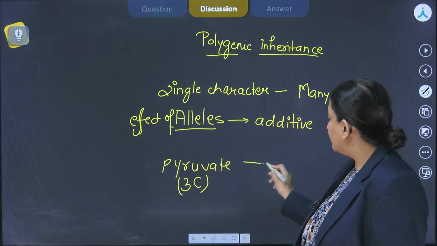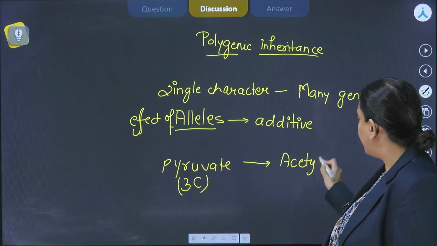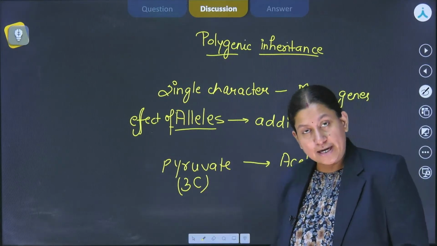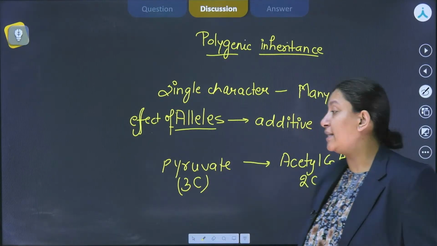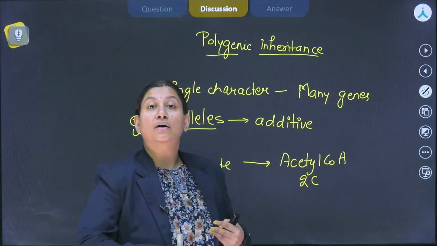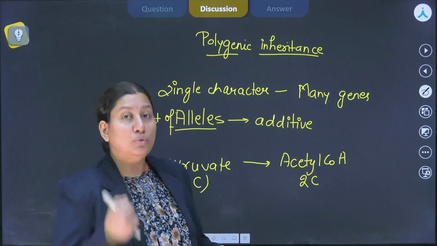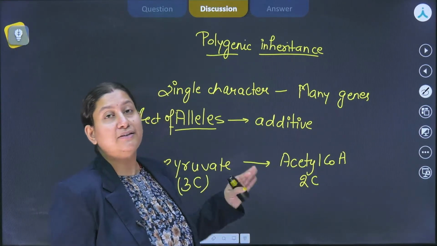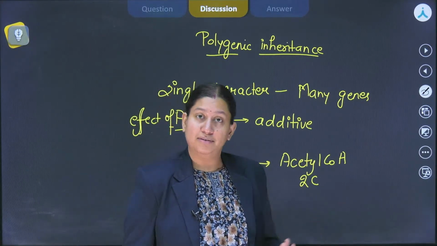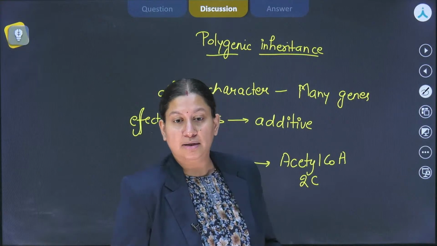So if pyruvate is formed and you are considering the link reaction, then acetyl CoA is made, which is a 2 carbon compound. So one decarboxylation occurs over here, and the link reaction is also known as oxidative decarboxylation of pyruvate. Then only 2 carbons remain for the Krebs cycle to eliminate. So 2 times decarboxylation occurs in the Krebs cycle. If you include the link reaction, then it will be 3 times decarboxylation. If it is the Krebs cycle only, then 2 times it's going to occur, right?